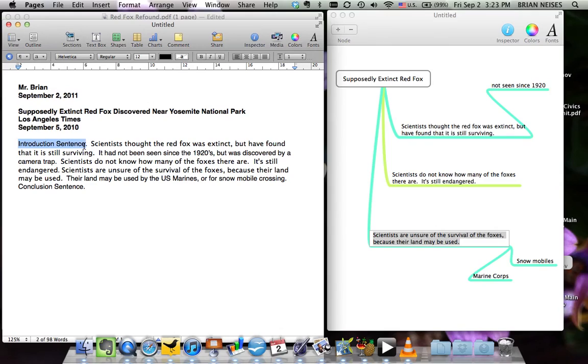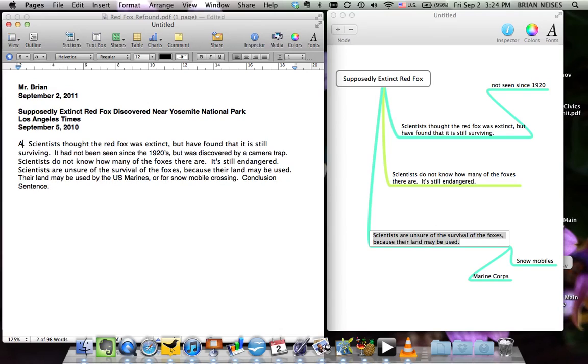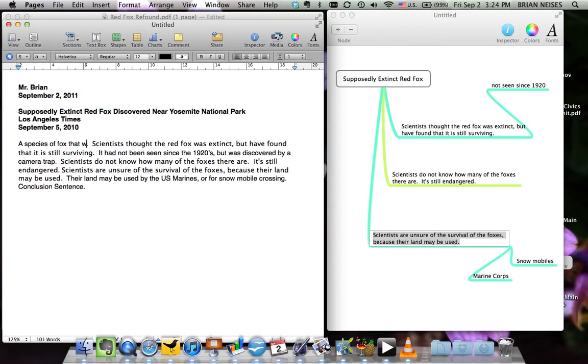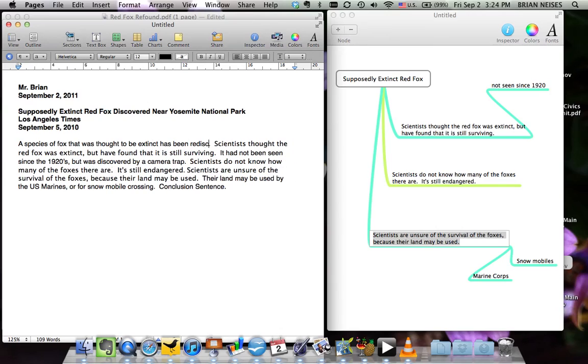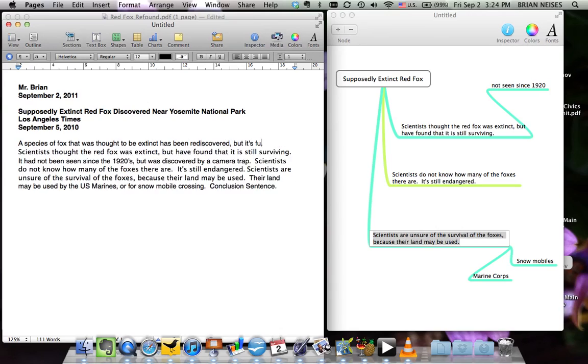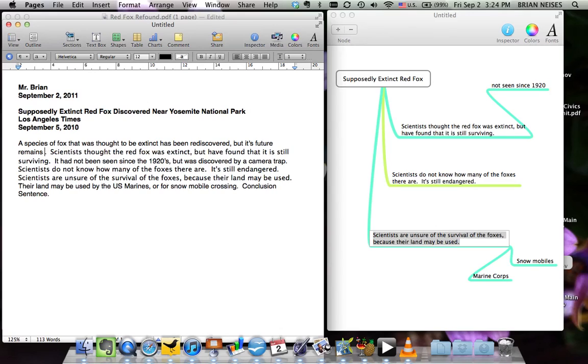So if we're looking at those main points, that we thought the red fox was extinct, and now they found that it isn't, and we want to know how many there are, but also that they're unsure of the survival, we might try to write that into a sentence, something like: a species of fox that was thought to be extinct has been rediscovered, but its future remains uncertain, saying that we're not sure what's going to happen to them.